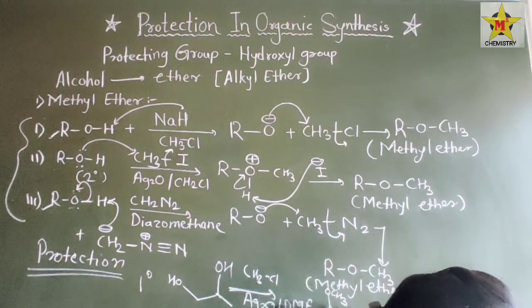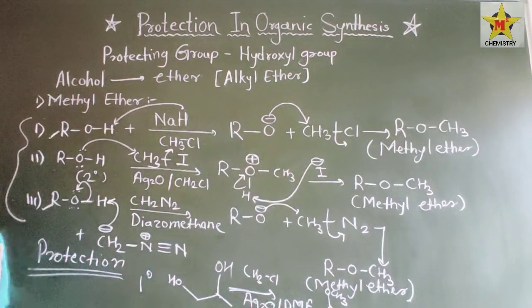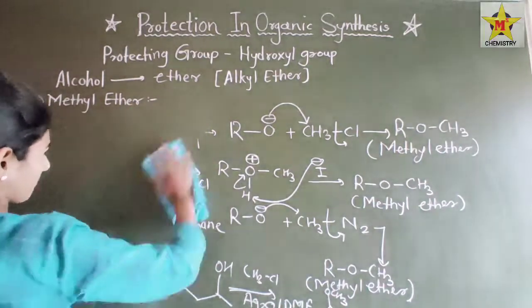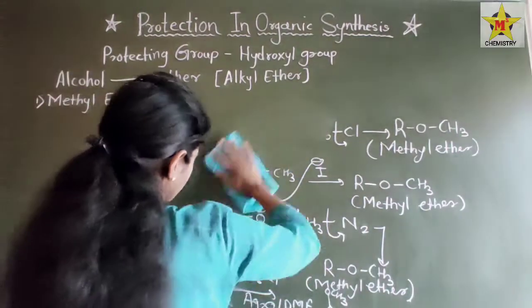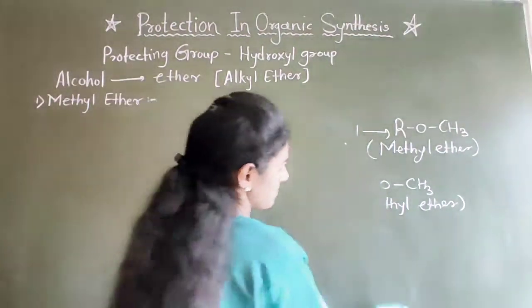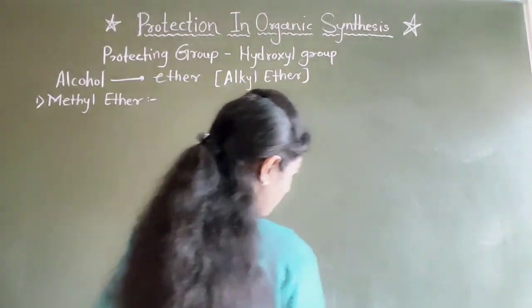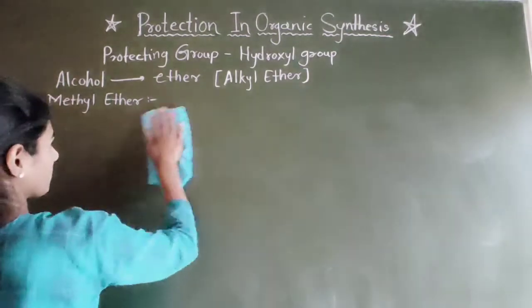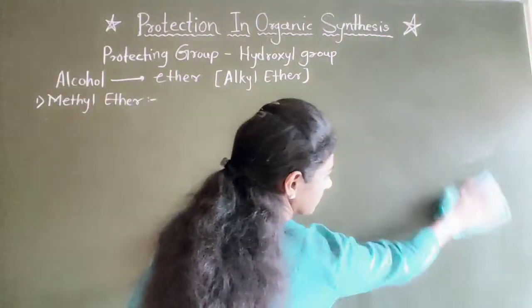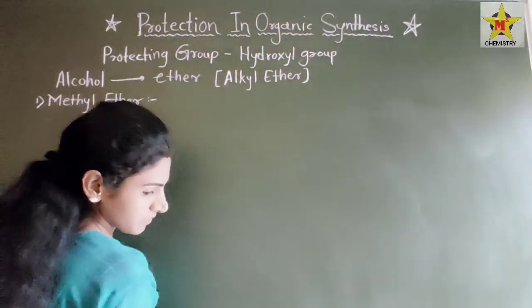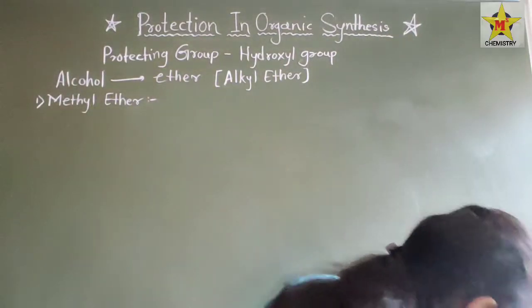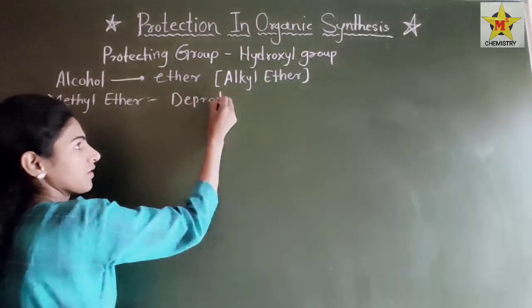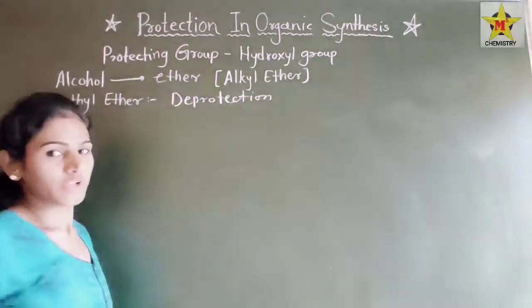Now we must know about deprotection. Deprotection of methyl ether. So there is a need of deprotection also.